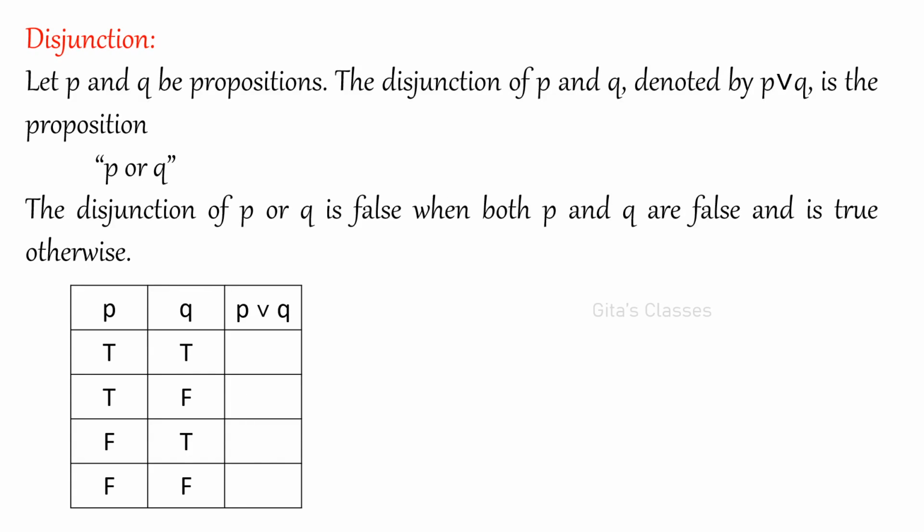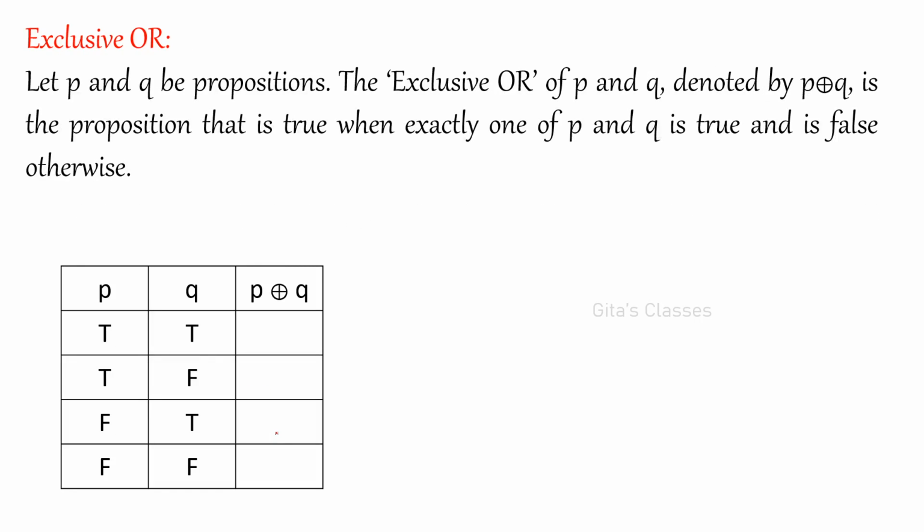Right. Similarly, disjunction is or. If one is true also, it will become true. Only for both false, it will become false. Please remember, for and, if both are true, it will become true. For or, if both are false, then only it will become false. So all the others are true. Next, one more is there.